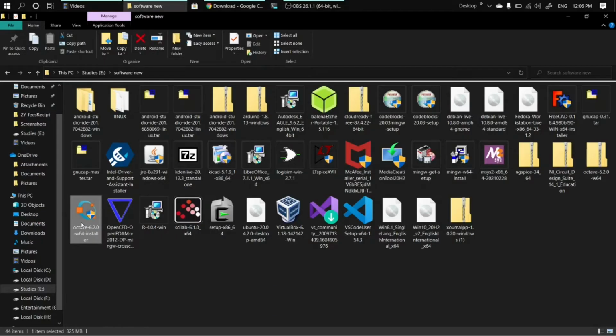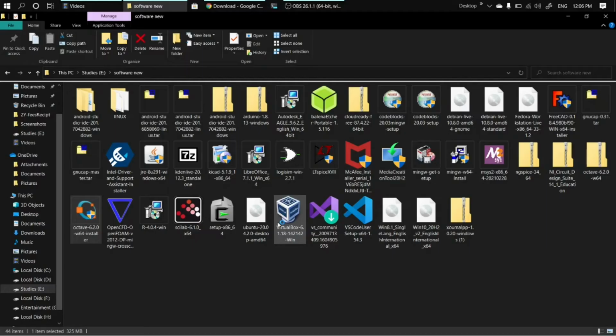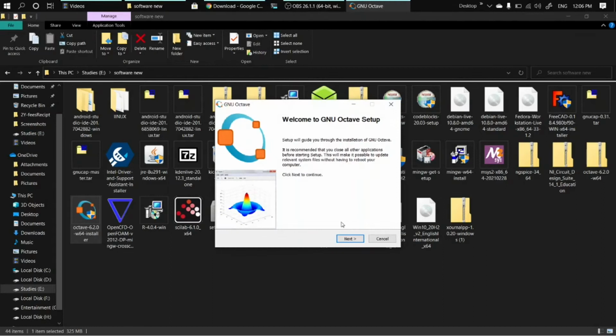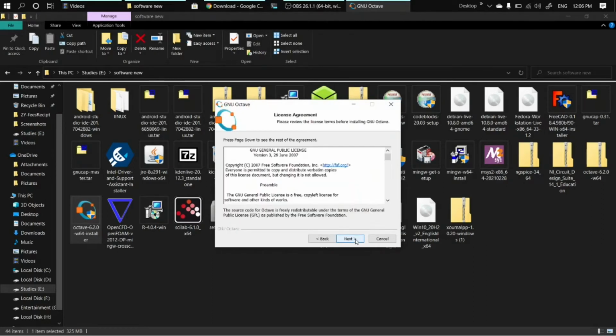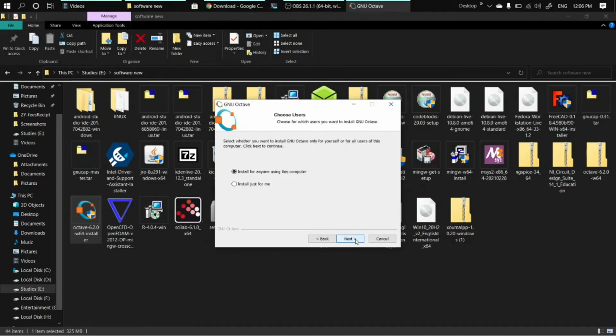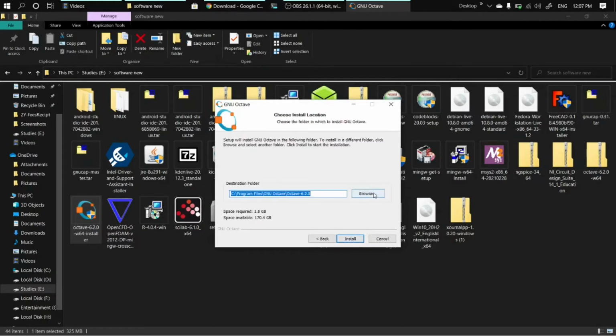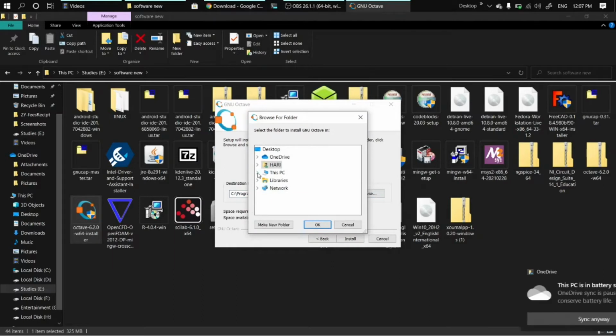Double click on the downloaded installer. Click next, next, next, next, then choose your installation directory.